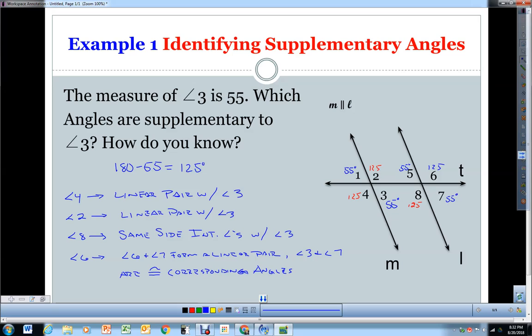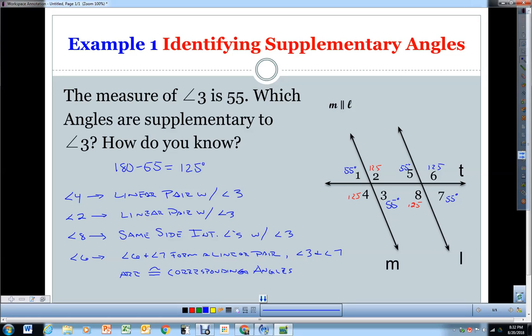Okay, so there's not a direct relationship between angle 3 and angle 6. Yes, they're on alternating sides, but 6 is not on the interior, so it's not alternate interior. 3 is not on the outside, so it can't be alternate exterior. So we have to draw that relationship through another angle.